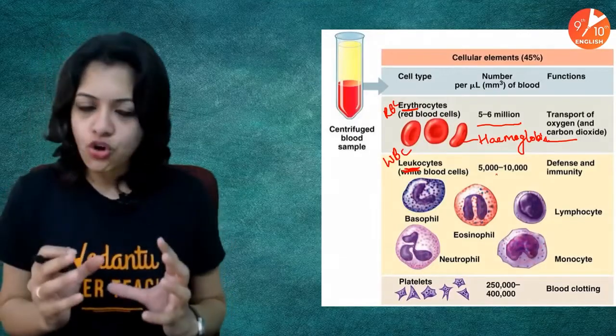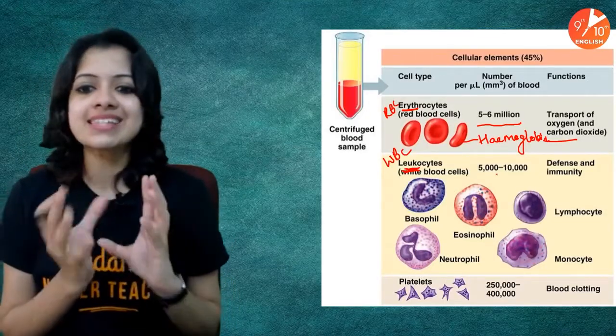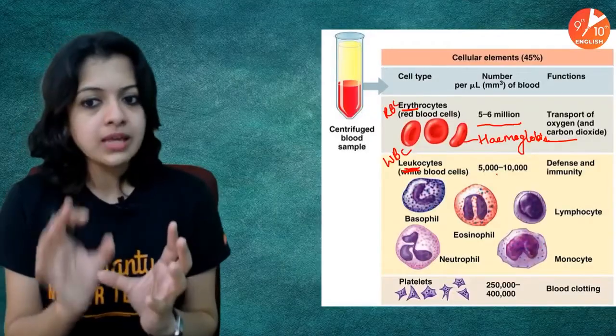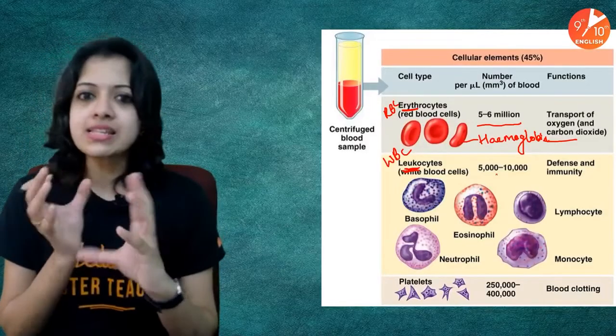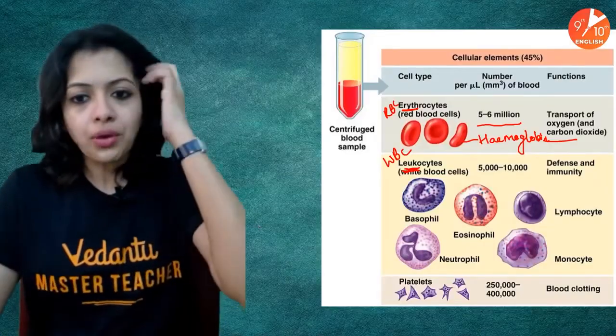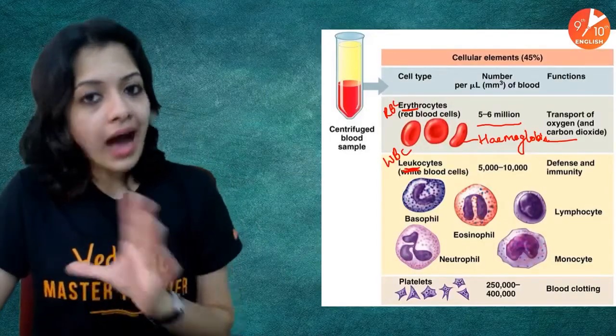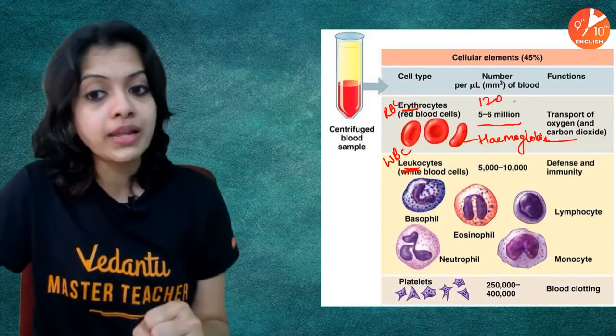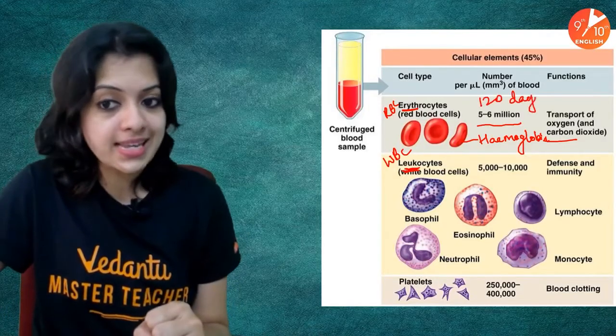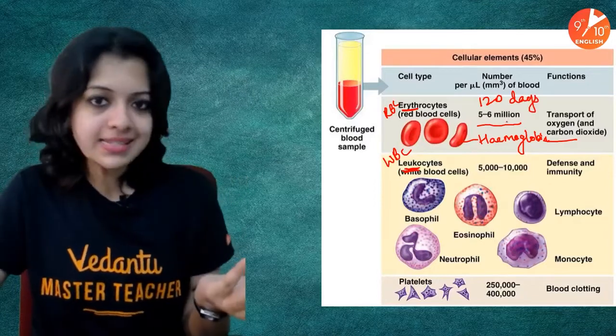But if there is less oxygen, it turns a little bluish, when hemoglobin is detaching from oxygen. So this is about the RBCs. And do remember, children, RBCs have a lifespan of only about 120 days, after which new RBCs get formed.